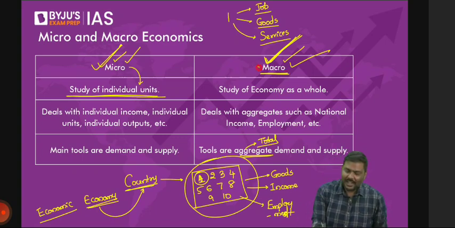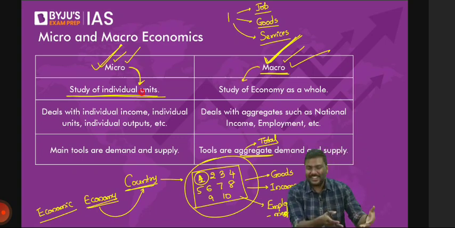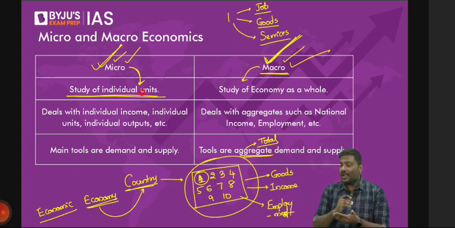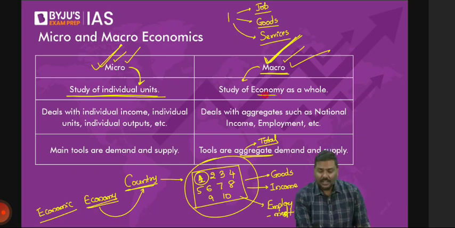So again, have a look at this. What is the definition? My dear, the first line itself is the definition. The very first line in this table is the definition. Microeconomics is a study of individual units in the economy, whereas macroeconomics is a study of the total, that is, the whole of the economy.